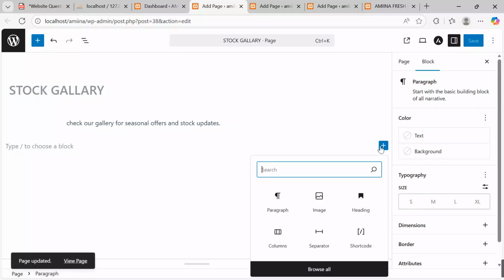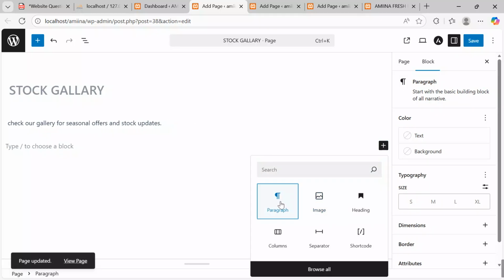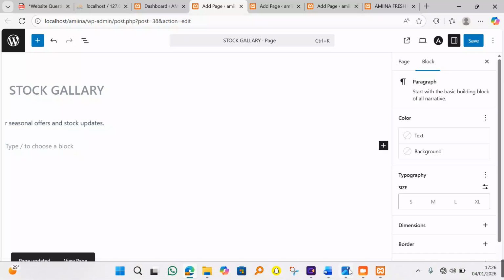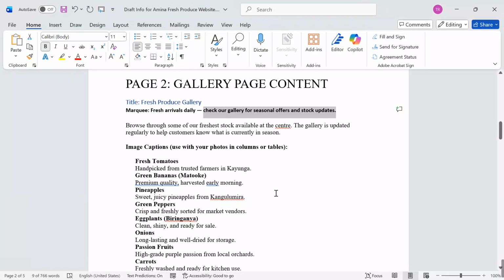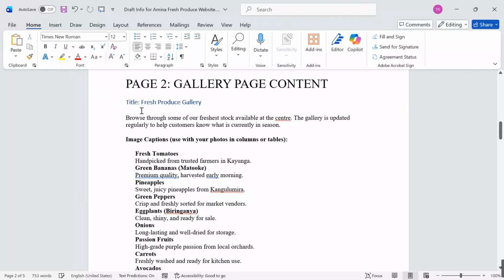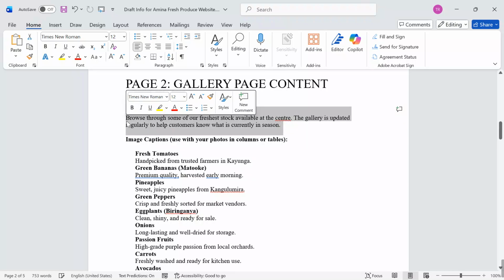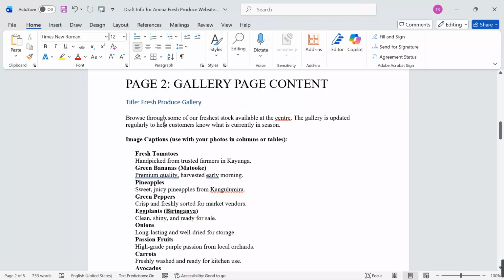Now, I will come back, access my block. I say I want to insert a paragraph. I click on paragraph. I want to put a paragraph here. Get back here to my support document. I want to say, for those who want to get fresh products, I want to give them an eye-catching statement, which is maybe fresh. Let me first copy this. Okay, I want to put this catching statement.